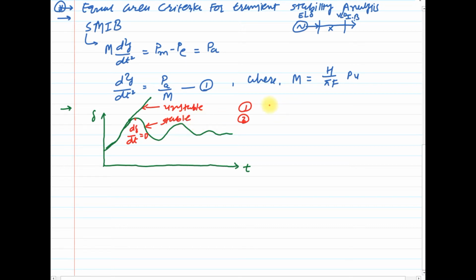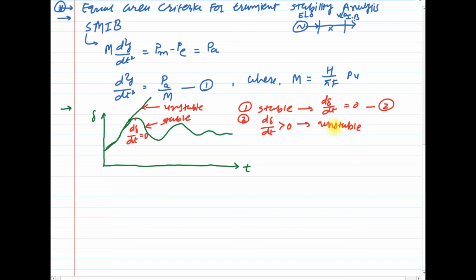Mathematically, for the stable operating condition, d delta by dt is equal to 0, equation number 2. The system will be unstable if d delta by dt is greater than 0.